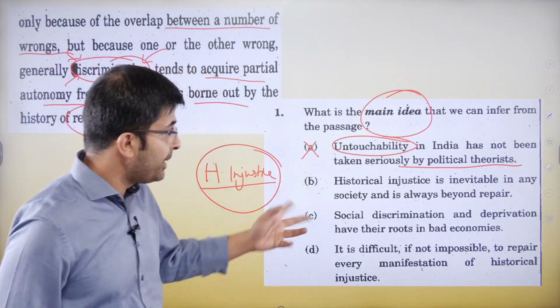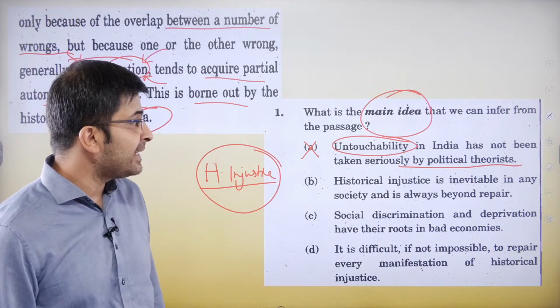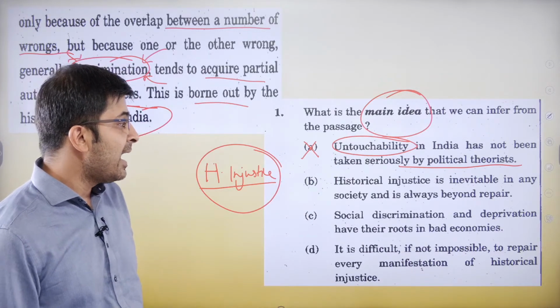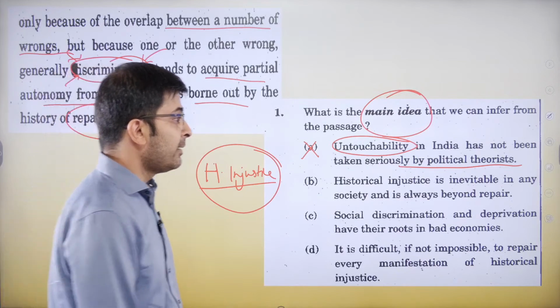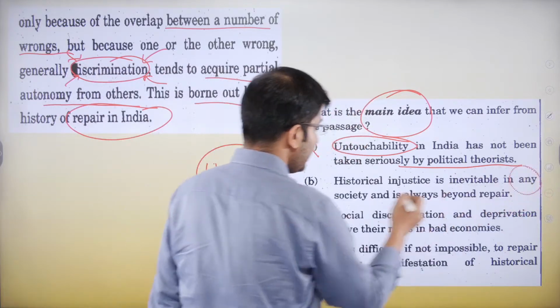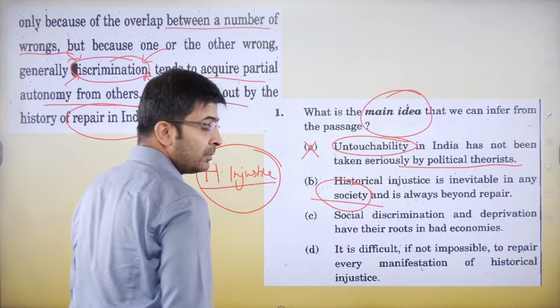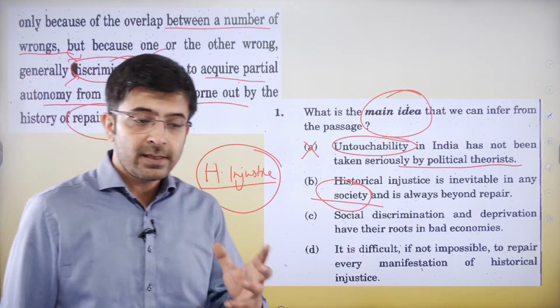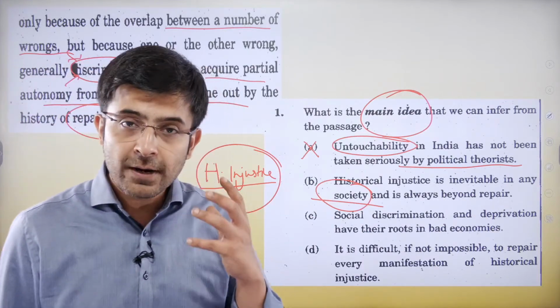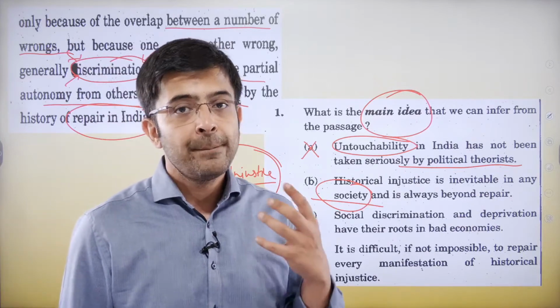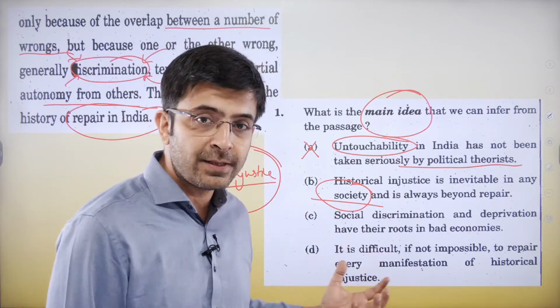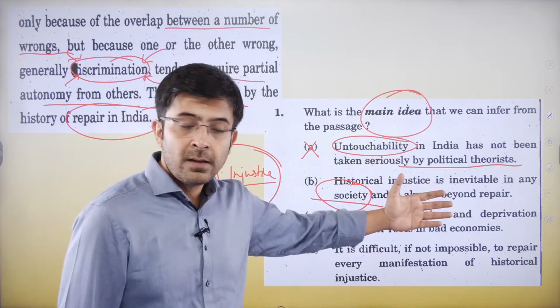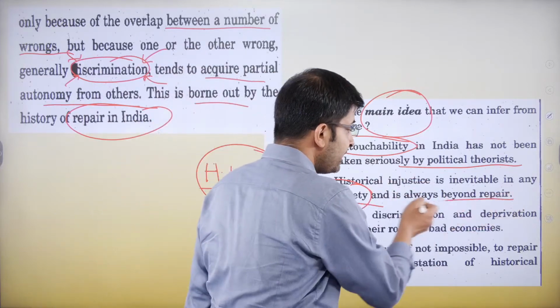So A is wrong. B: Historical injustice is inevitable in any society and is always beyond repair. Firstly, any society, right? I have always asked you for this. Whenever you are confronted with these kinds of words, be very careful. Go back to the passage and then link this. Has this been conclusively said by the author?